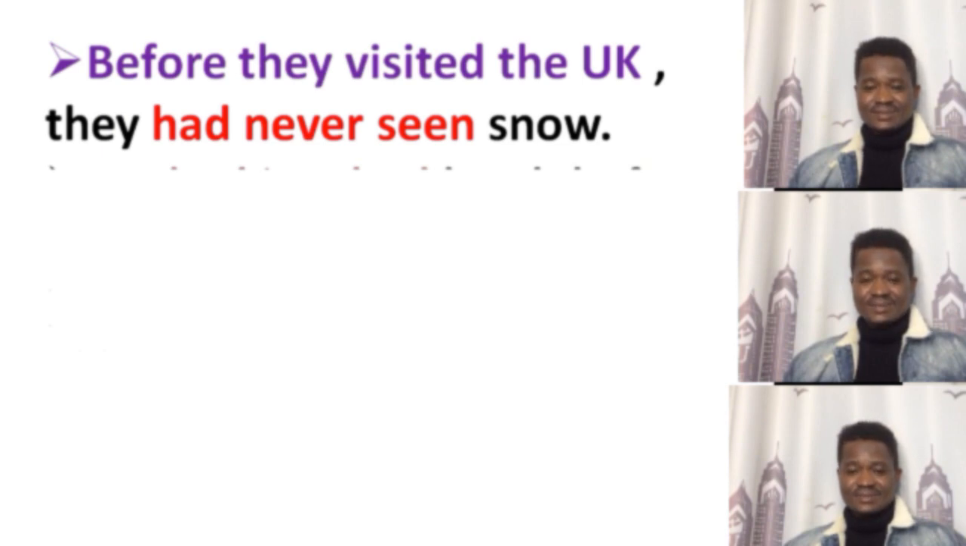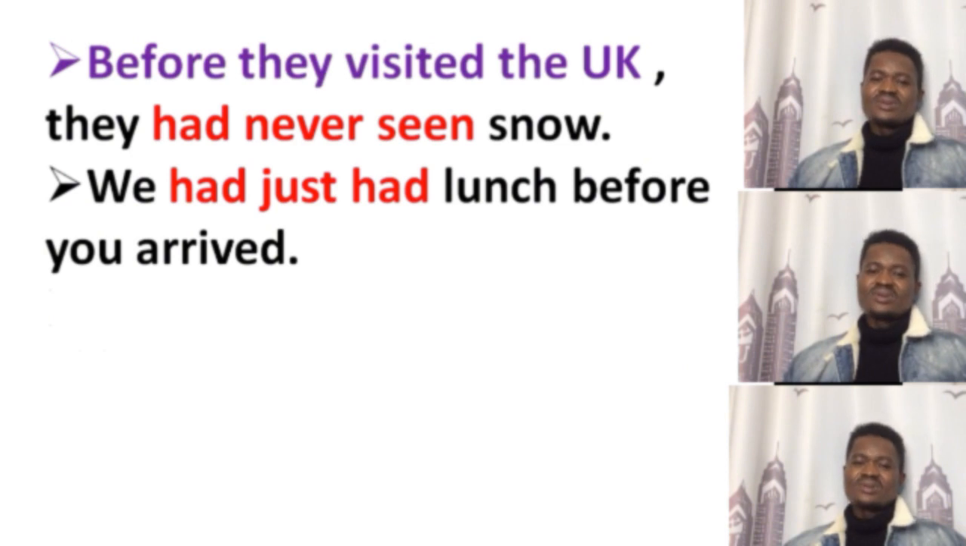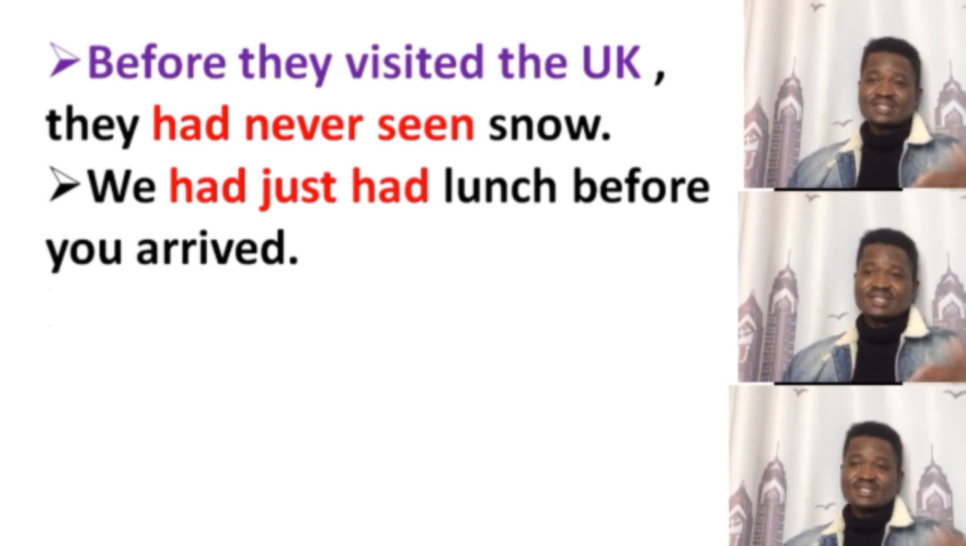We had just had lunch before you arrived. Just is between the auxiliary verb had and the main verb had. The placement is the same, nothing different about the position of this adverb, and this is a positive sentence. Just means something that happened only a few minutes ago.